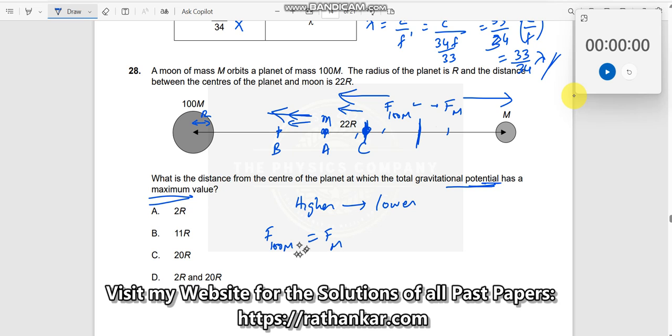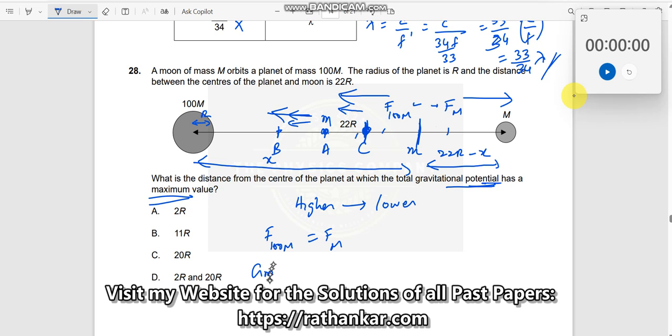If I put a mass m here, the gravitational force between these two should be equal. Let me call the distance from here to here x. If this is x, then this distance is 22r minus x.